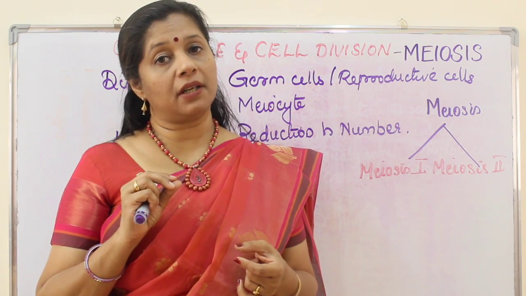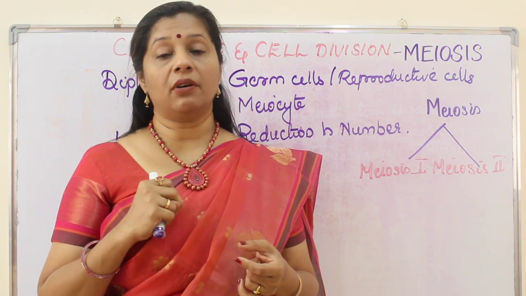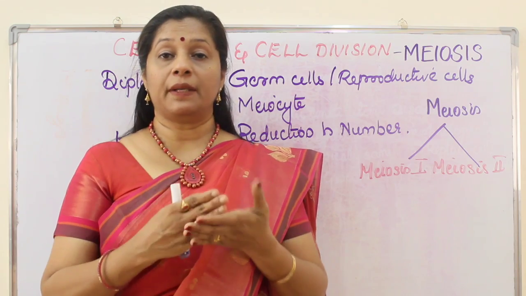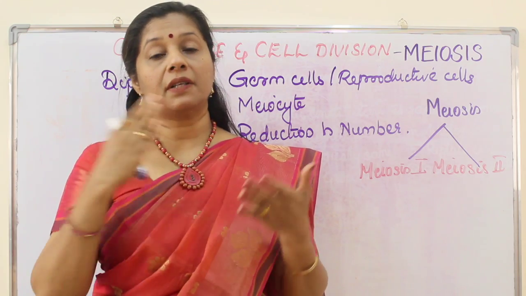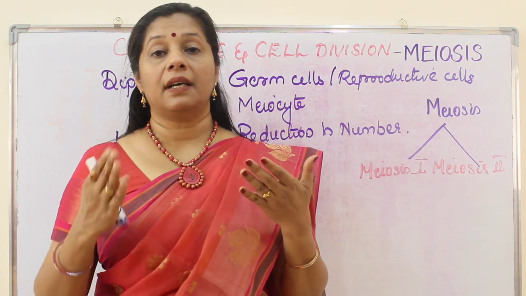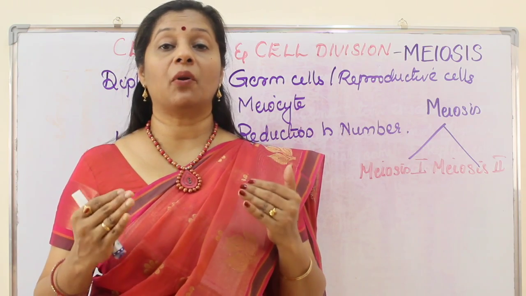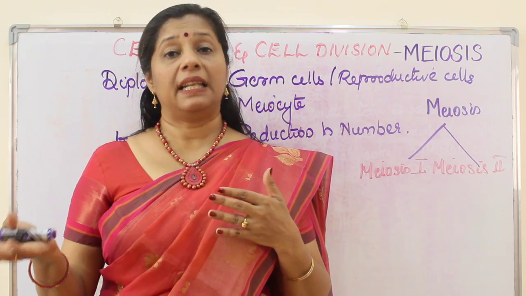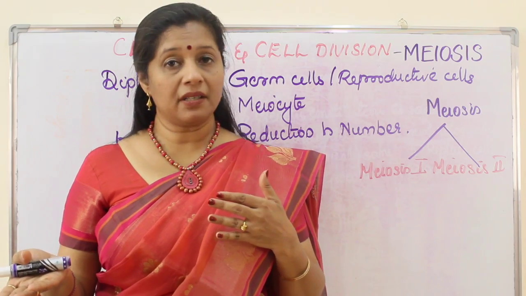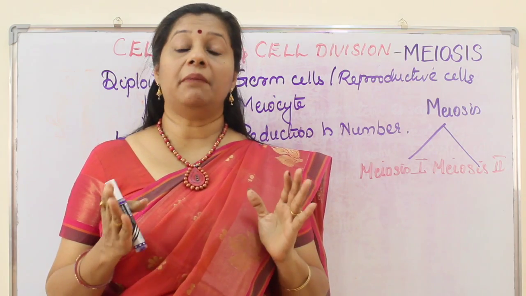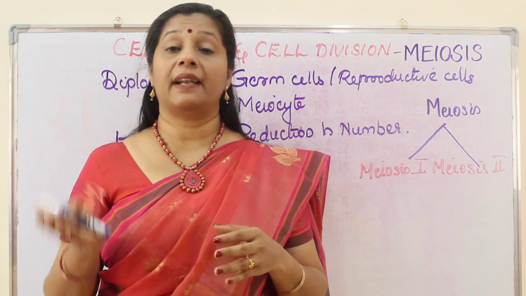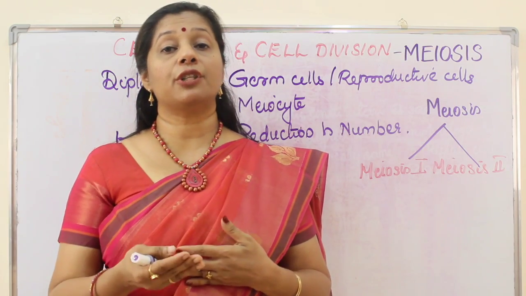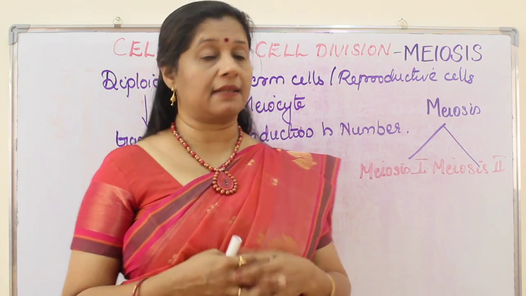Can a haploid cell undergo meiosis? No. Because think of a situation, in our case, 23 pairs of 46. If it becomes half during meiosis, it is only 23. That is haploid in our gametes. Can that 23 become half again, 11 and a half? It is impossible, right? So only diploid cells can undergo meiosis. And when do they undergo meiosis? In order to produce the gametes or the sex cells.